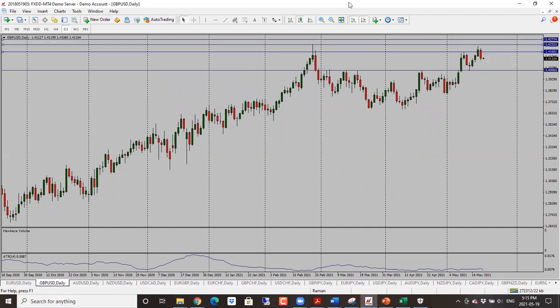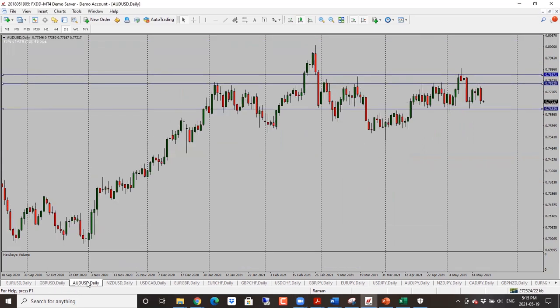Pound dollar, this one actually turned around, and as we can see, bias is bearish here. We have a nice bearish engulfing candle. Now we're looking for a move back into the bottom of our range here, which is 1.40. So bearish bias here for pound dollar.